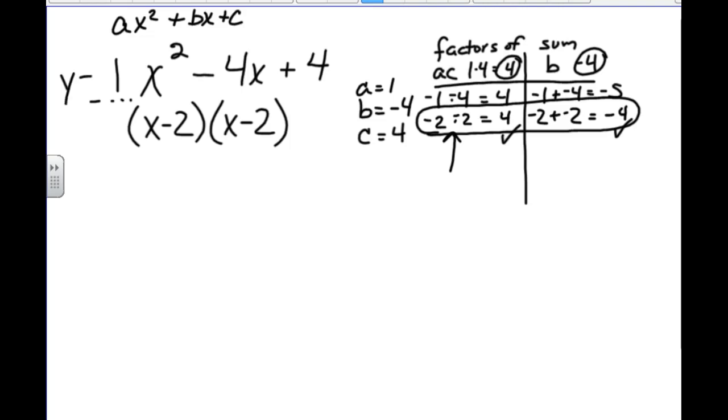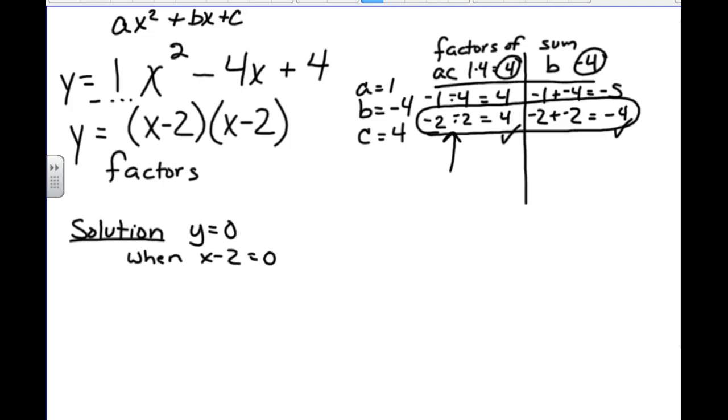So that's the factors. Now, if I want to know the solutions, I use the zero product property. The solution of any equation is when y equals 0. And y will be 0 in this particular equation when x minus 2 is 0.